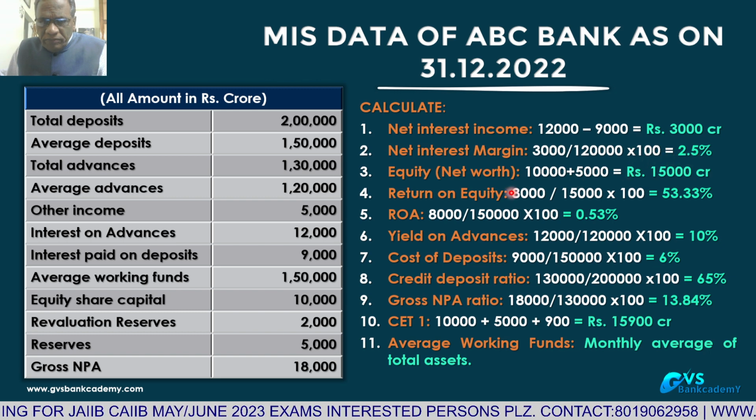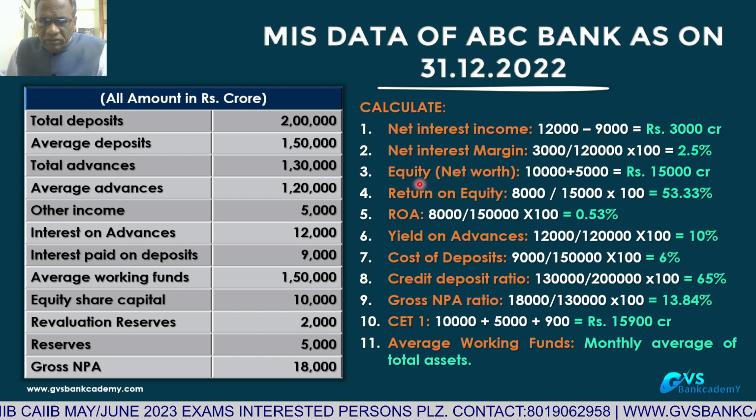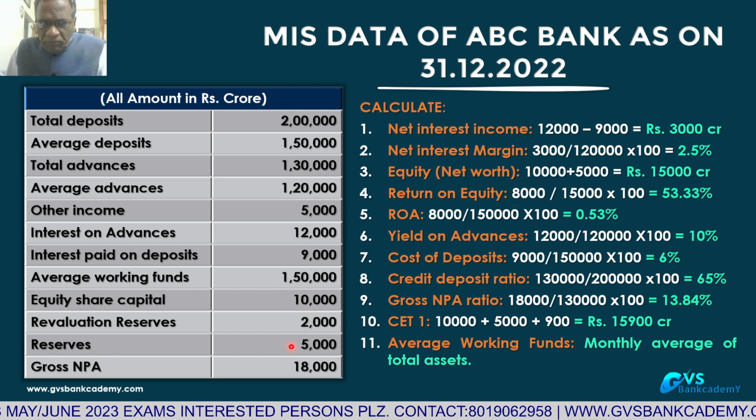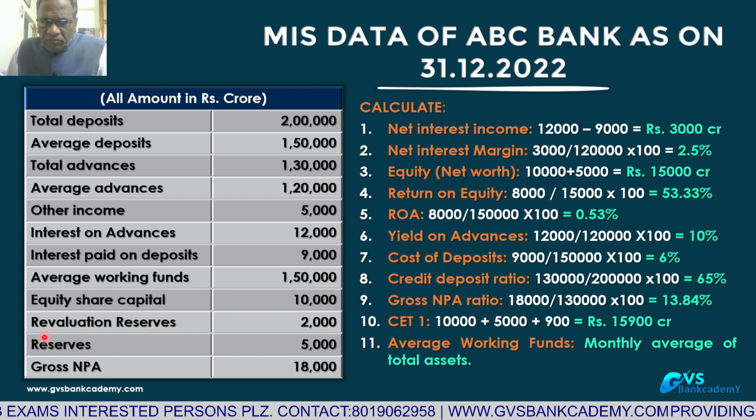Third question, what is the net worth of the bank as on this date? Net worth: capital 10,000 crores plus reserves 5,000 crores, 15,000 crores net worth. But they had given revaluation reserves.